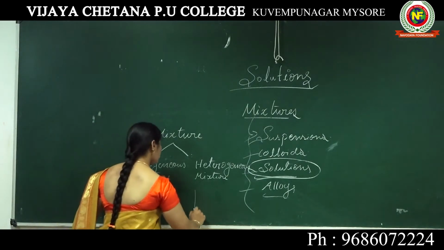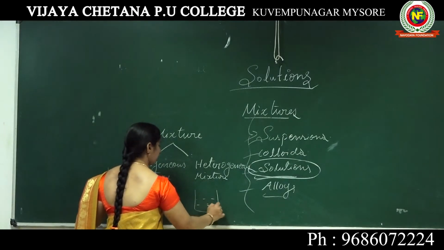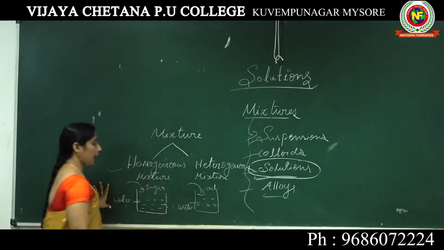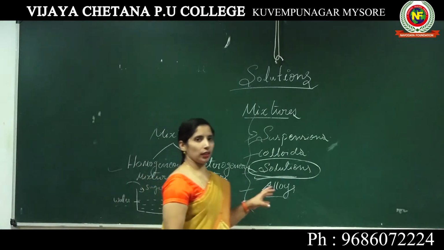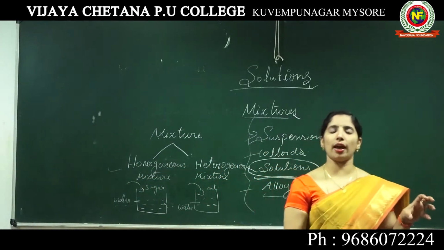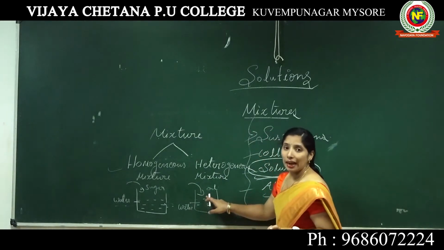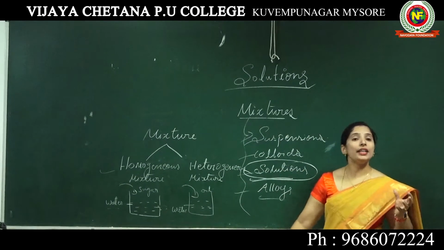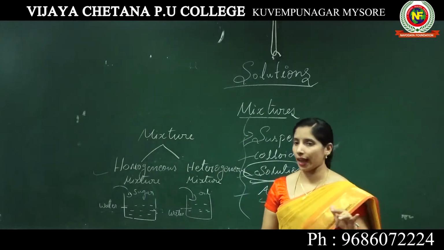Now if you take a heterogeneous mixture, take water and add oil to this. What happened? In this heterogeneous mixture, the composition and properties become different. It will change. Hence it is not the same throughout.